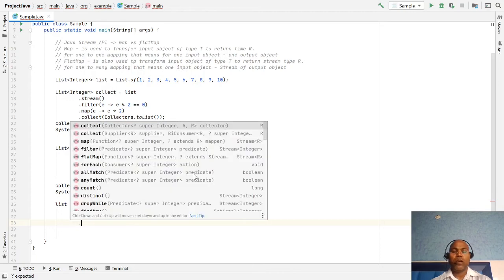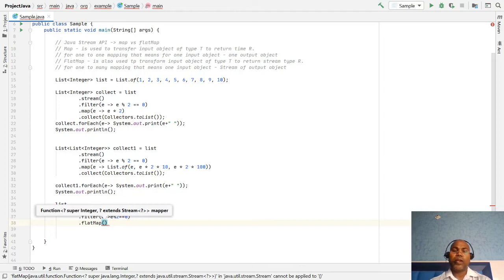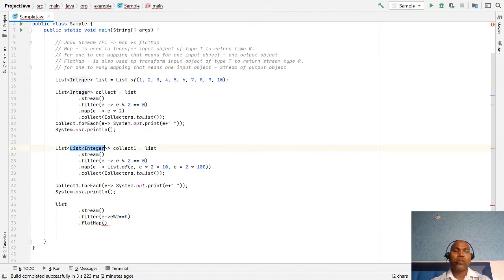Then here I am going to use flatMap. FlatMap just converts this list of integers to integers. So here flatMap element, we have the same code.